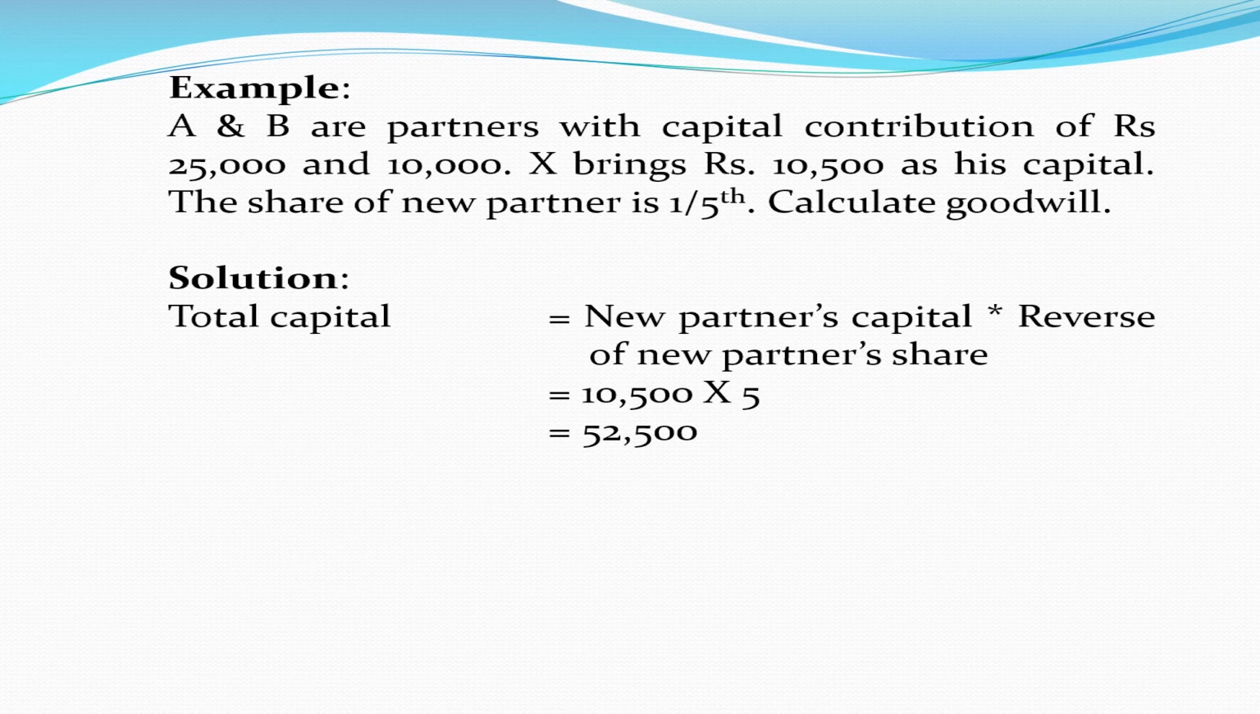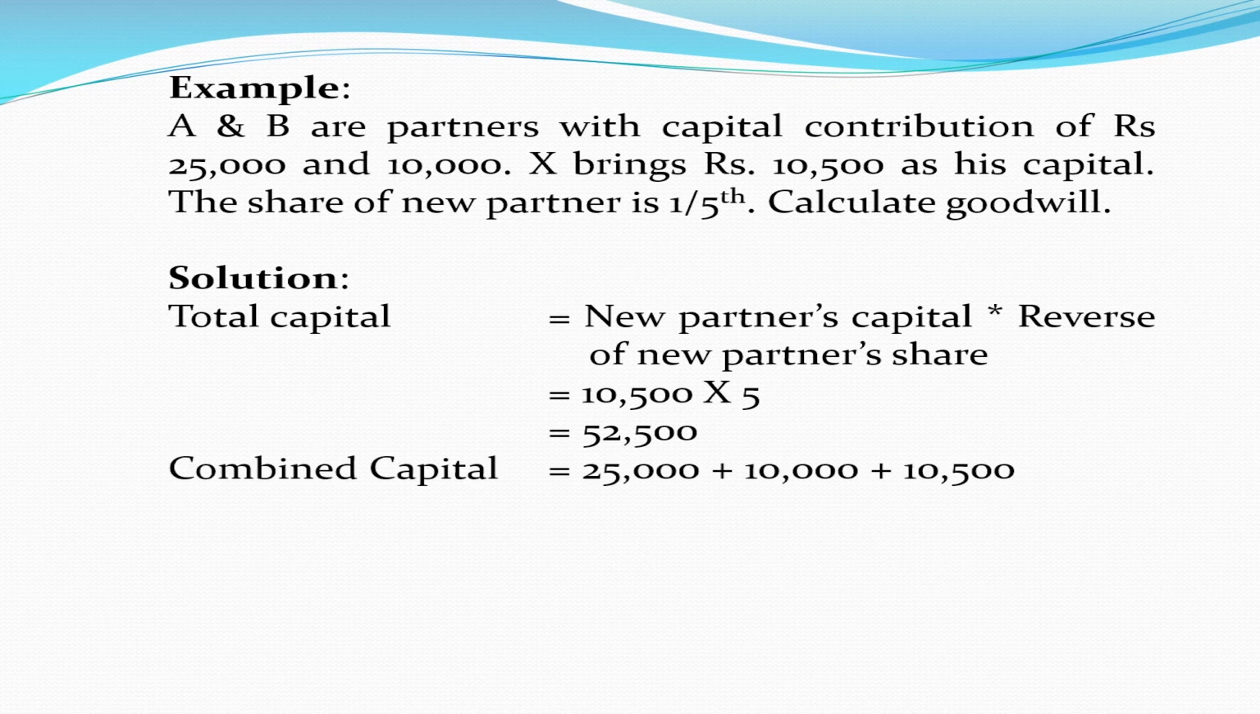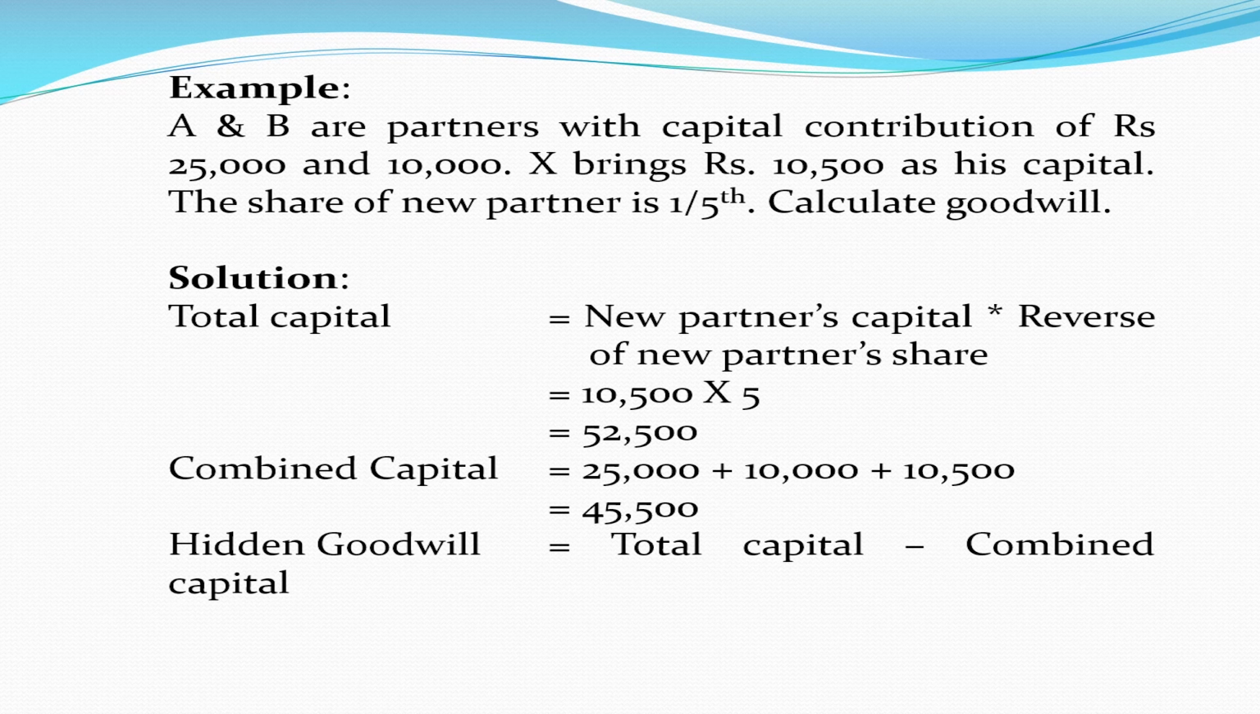Now, what is the combined capital? Combined capital is the capital contributed by A, B, and X. So, combined capital is equal to 25,000 plus 10,000 plus 10,500, which is equal to $45,500. So, the hidden goodwill is equal to total capital minus combined capital. Total capital is equal to 52,500 and we will subtract combined capital, which is equal to $45,500. So, hidden goodwill is equal to $7,000.